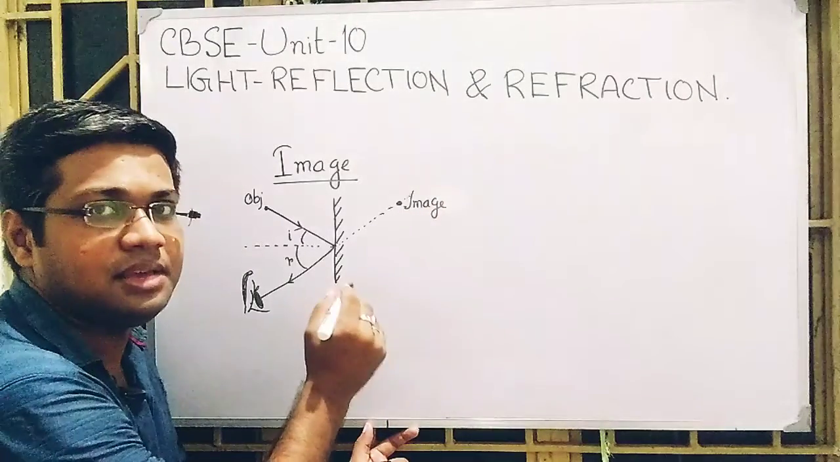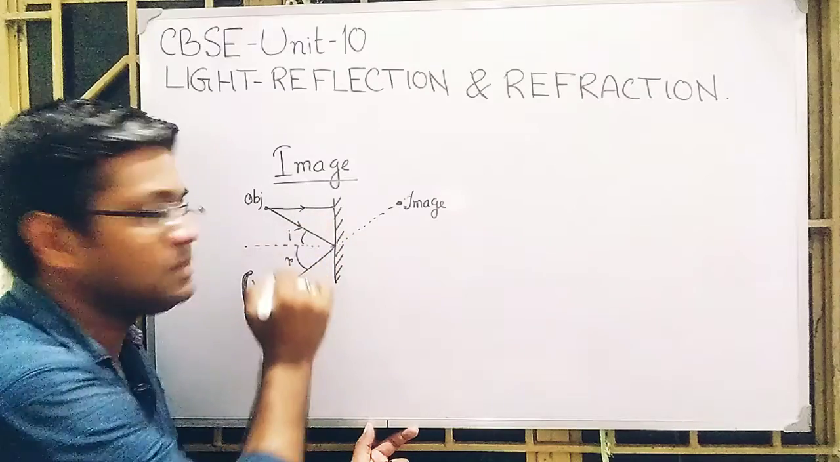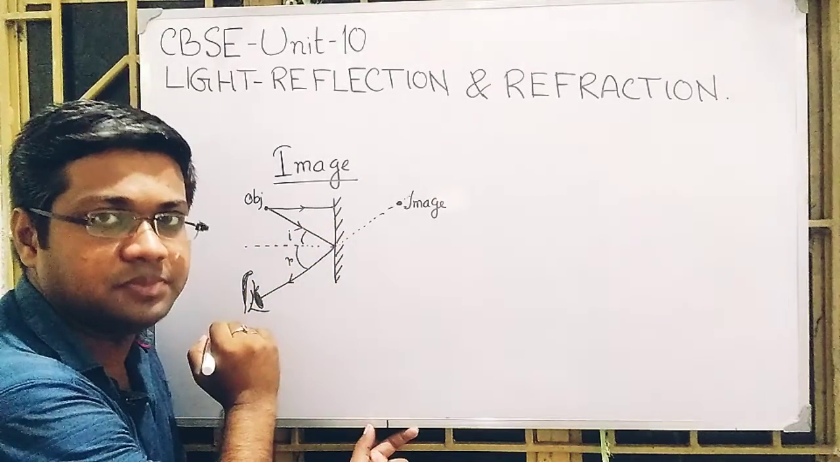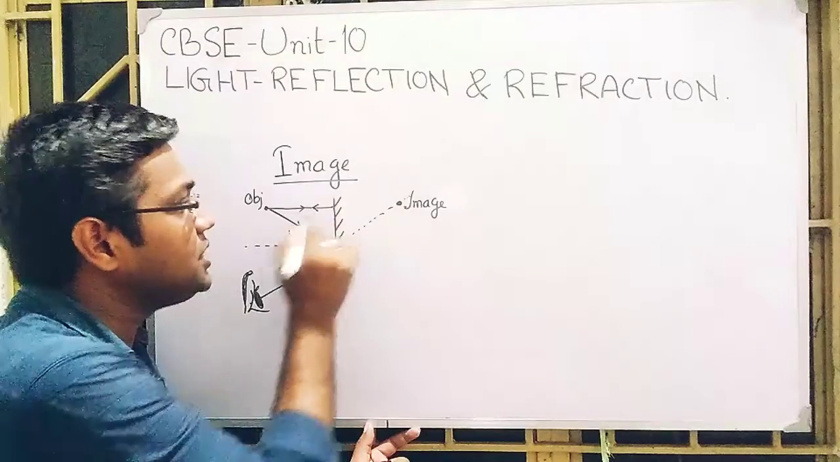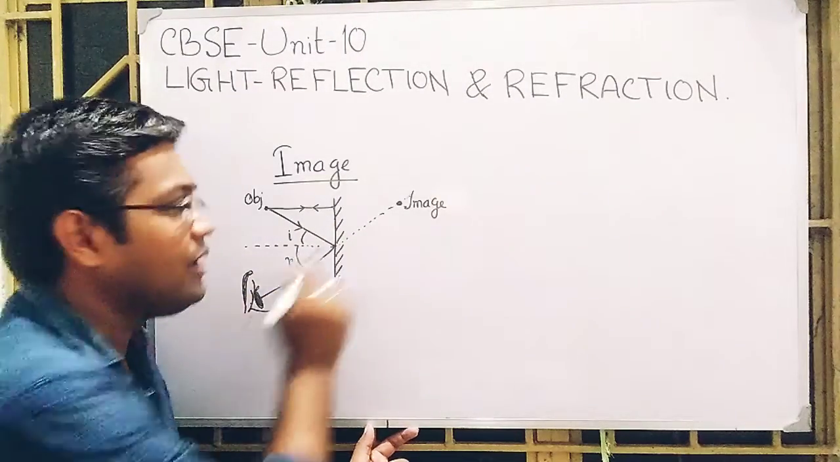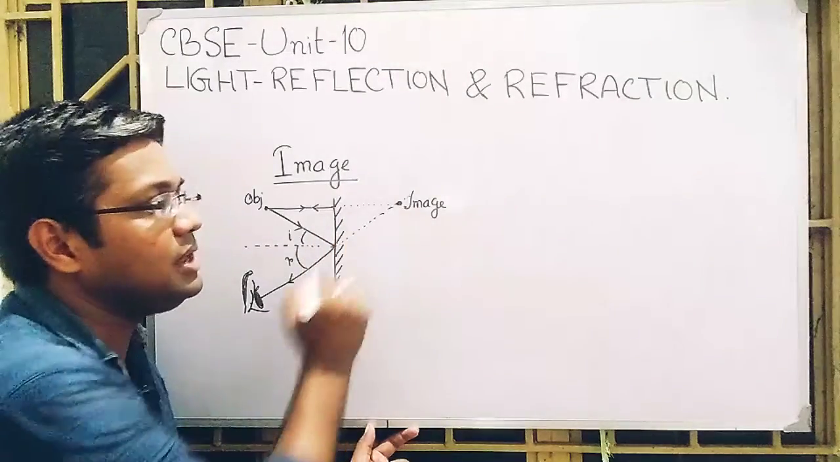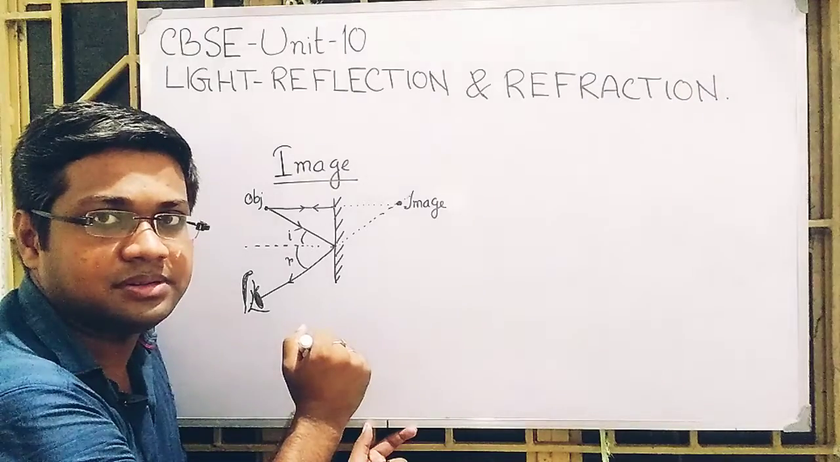From where do we get the image? Basically, we draw another light ray which is incident normally on this mirror, and obviously it retraces back and does not come to the eye. If I extend it beyond the mirror, behind the mirror, then it will intersect at that point.